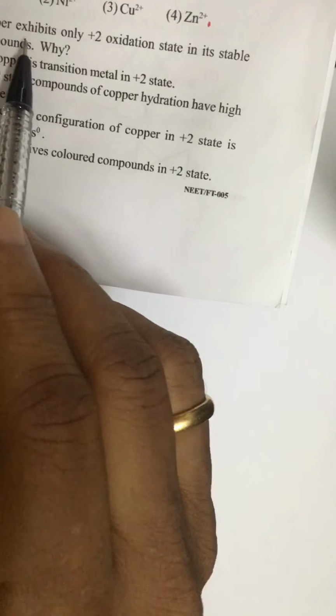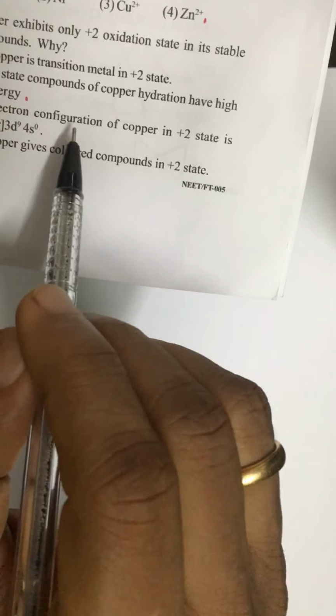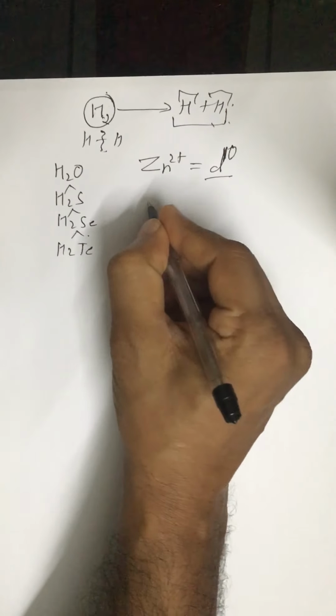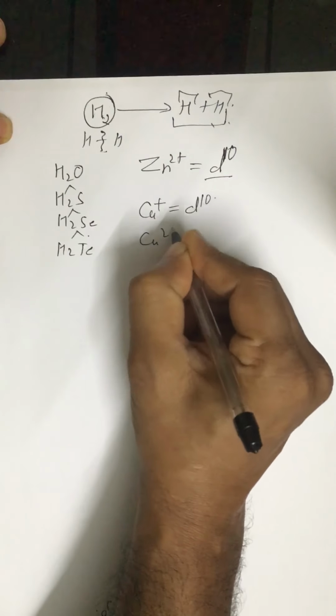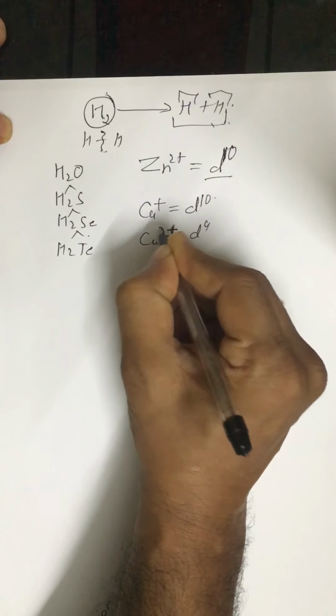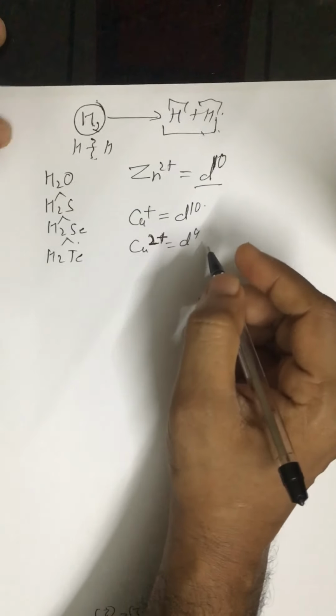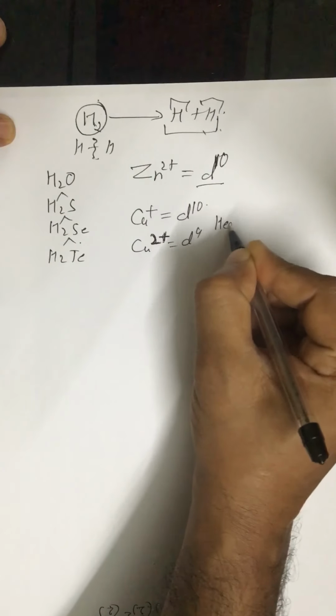55. Copper exhibits only +2 oxidation state in its stable compounds. See, normally copper 1 positive has d10 configuration and copper 2 positive has d9 configuration. Still, in aqueous media, copper 2 positive compounds exist. The reason is heat of hydration.